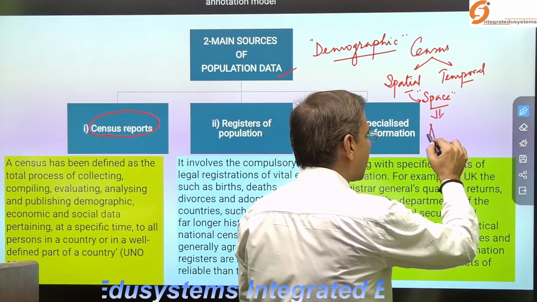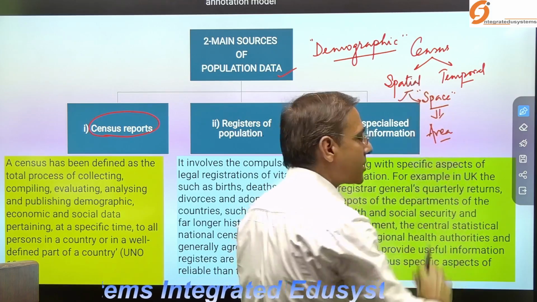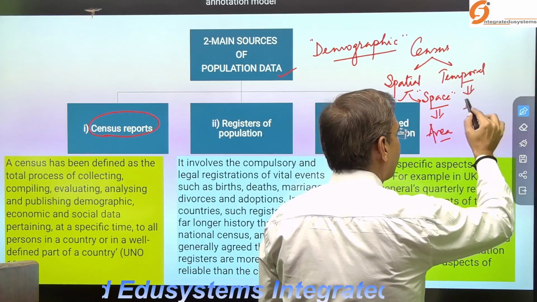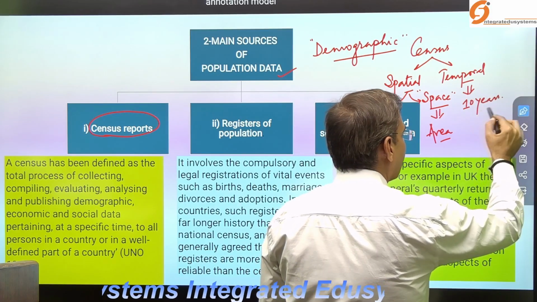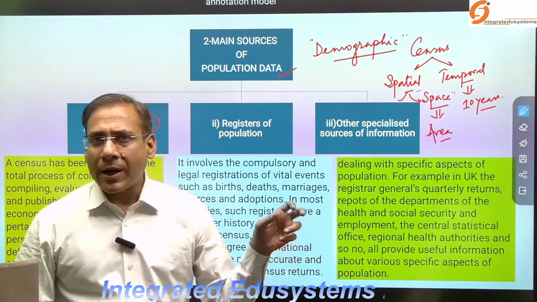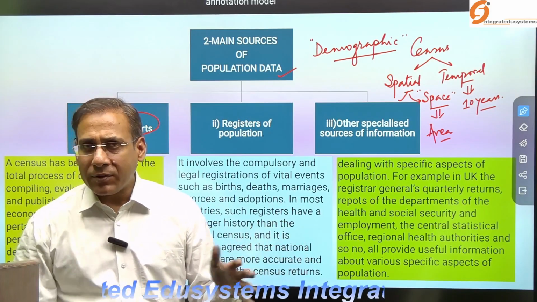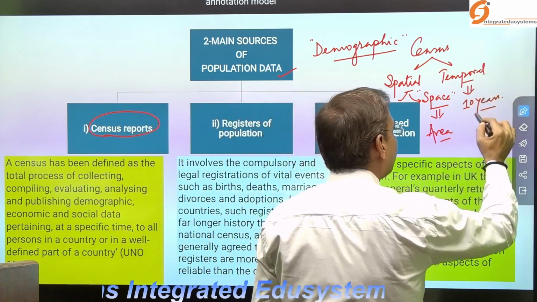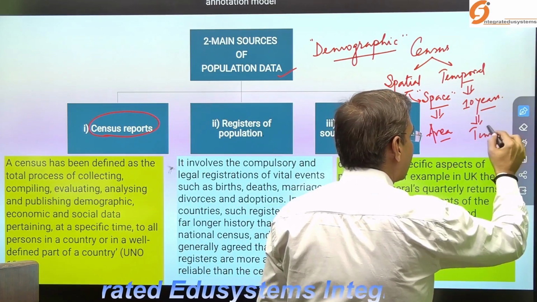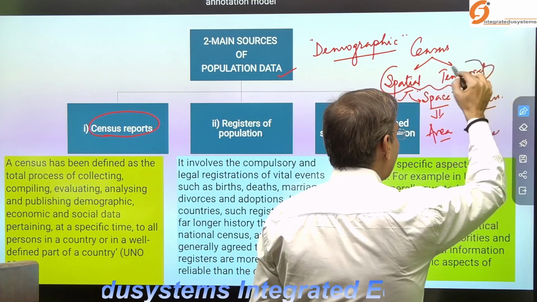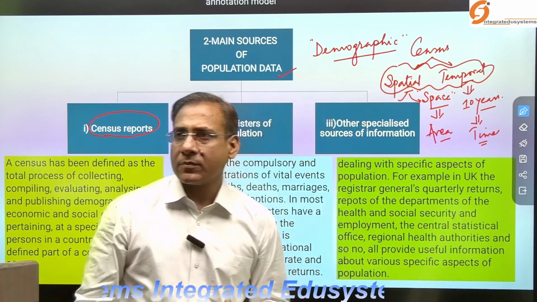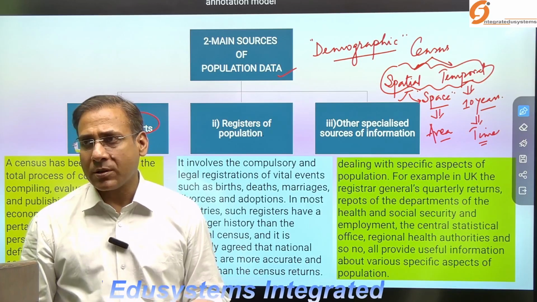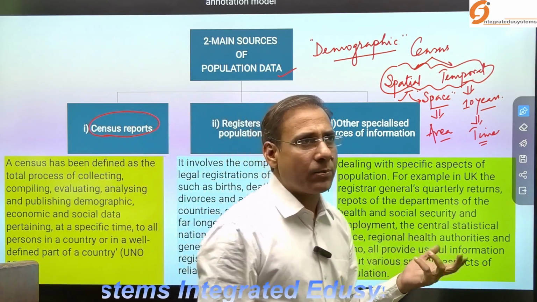So it is a spatial concept in a given time period. Say, for example, in India, after every 10 years, the government compiles the data. So we have the decennial census. So basically, as I have said, time is involved there. So it is a spatio-temporal concept. In geography, basically we learn spatio-temporal concepts. So census is a spatio-temporal concept.